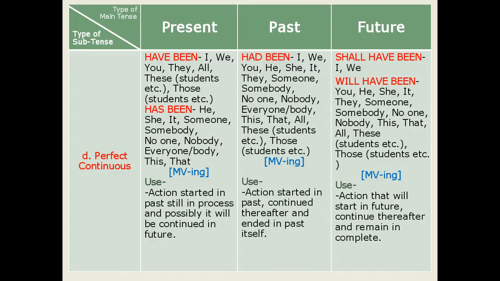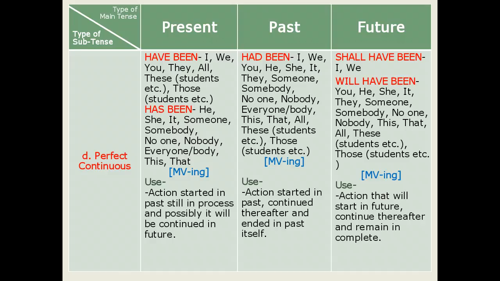After the above supporting verb, that is had been, an action denoting main verb occurs in its ing form, or say present participle form. And the use of this tense is to express any action started in past, continued thereafter, and ended in past itself.